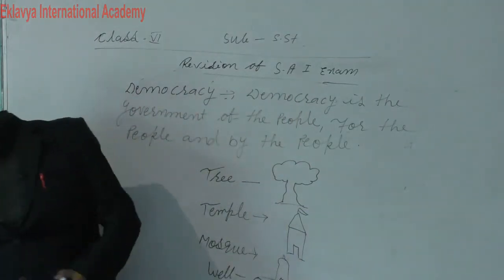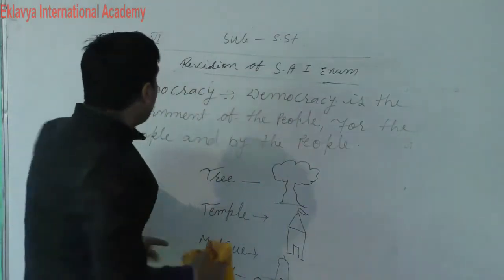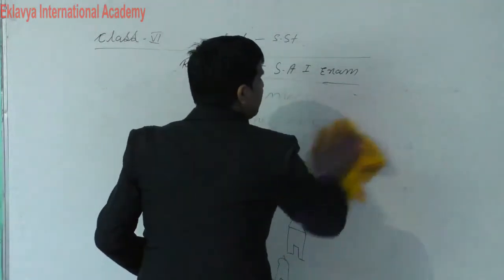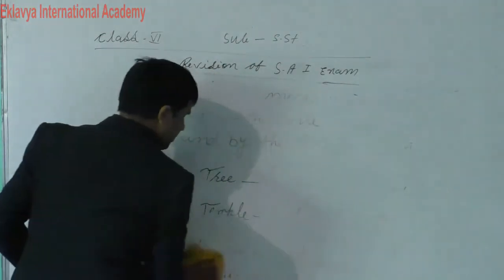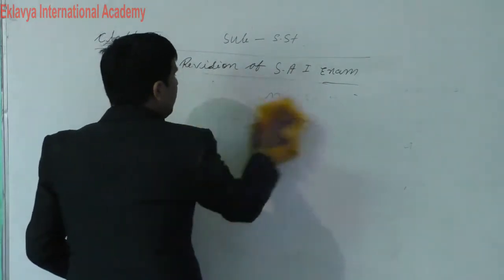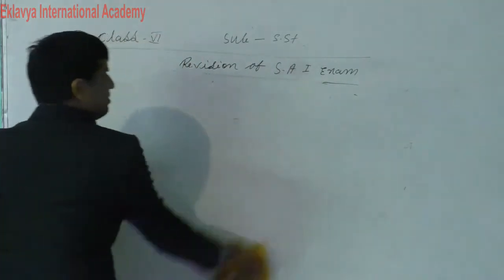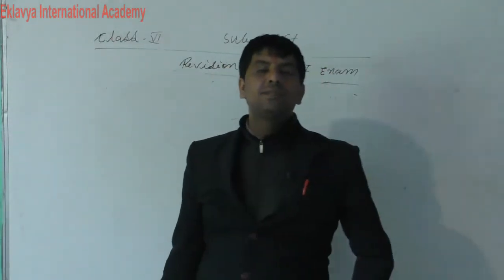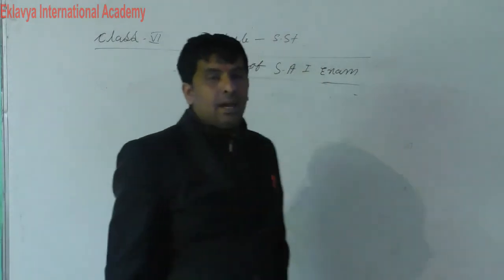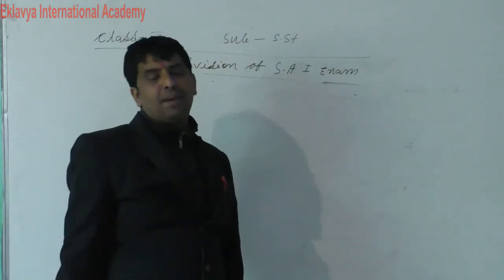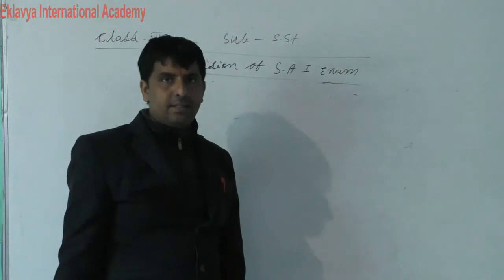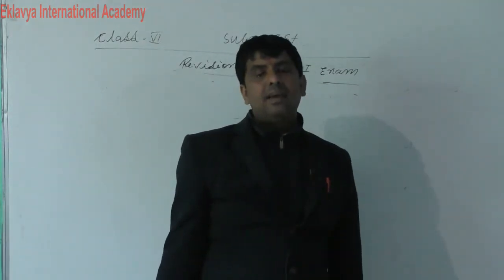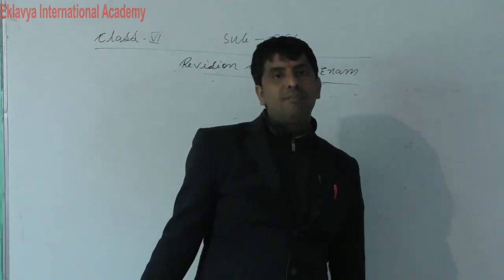Dear students, the next question is: what are the differences between globe and atlas? So you will say that there are many differences between globe and atlas. A globe is a specific model of the earth, and an atlas is a book of maps.